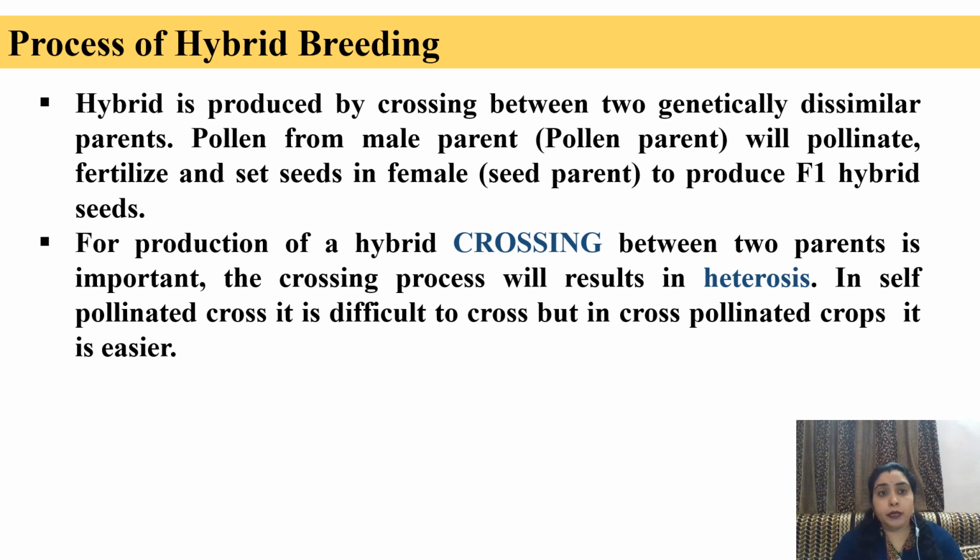Process of hybrid breeding. Hybrid is produced by crossing between two genetically dissimilar parents. Pollen from the male parent will pollinate, fertilize and set seeds in the female to produce F1 hybrid seeds or first filial hybrid seeds. For production of hybrid, crossing between two parents is important. The crossing process will result in heterosis. In self-pollinated crops, it is difficult to cross, but in cross-pollinated crops, it is quite easier.